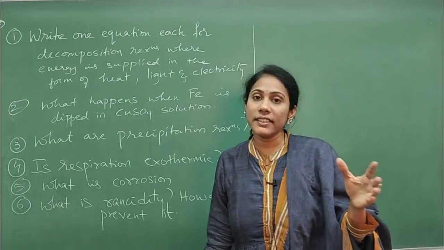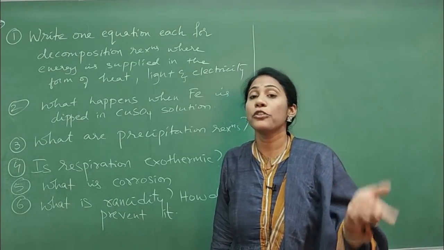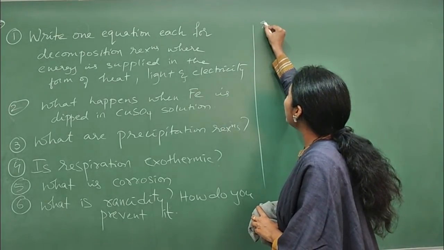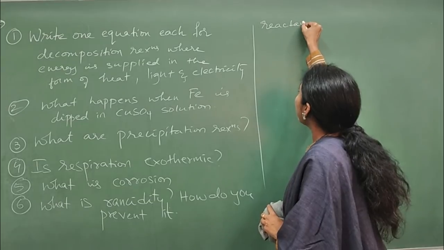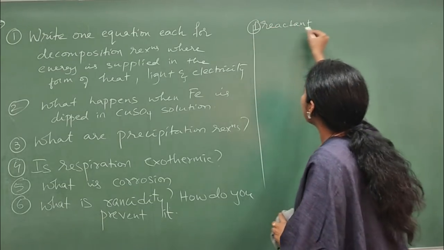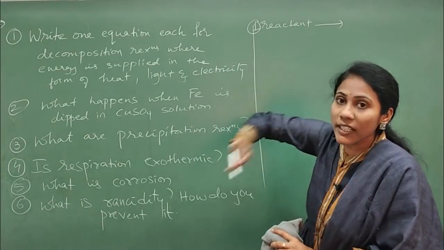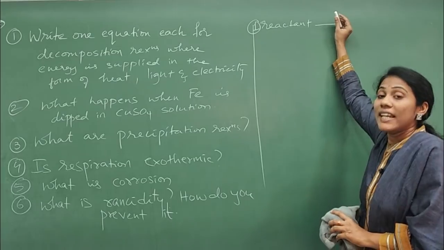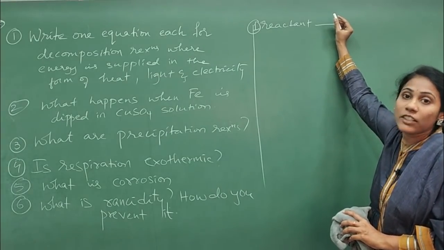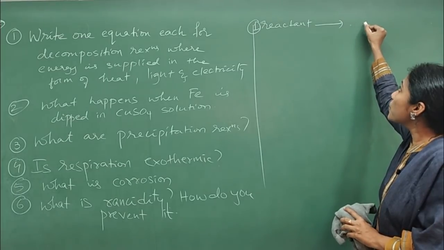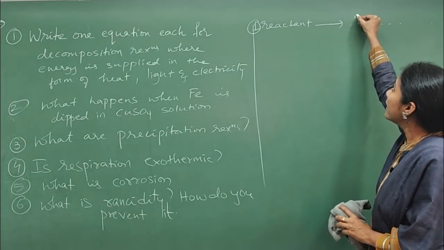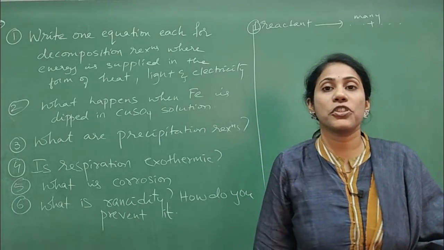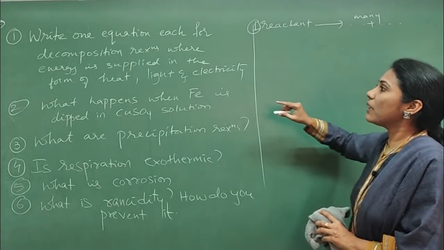So we all know these decomposition reactions are those reactions in which reactant is single, right? So you will have only one reactant, and this fellow will undergo decomposition, that means breaking, in presence of some energy, either in the form of heat, light or electricity, and you will get many products. So such reactions are called decomposition. So we have 3 types of decomposition.